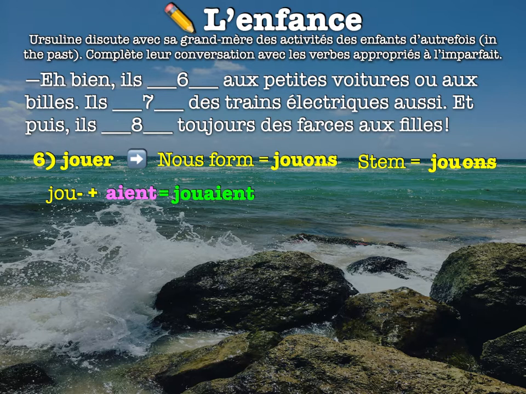Okay, on the next one, we have il blank des trains électriques aussi. Well, what verb went with des trains électriques? To play, right? Jouer. So same as before, I'm not going to go through the whole thing. We know, if it's the il form, go through the exact same steps. So jouait. All right, and the last one. Et puis, il blank toujours des farces aux filles.